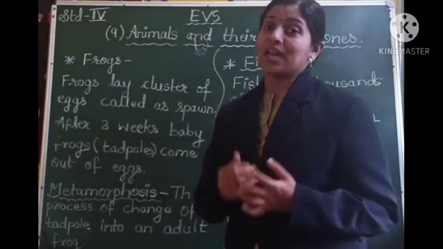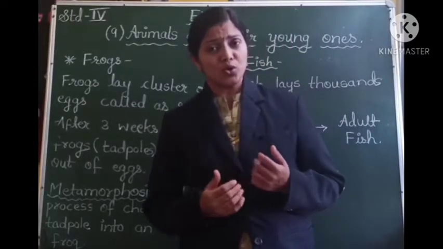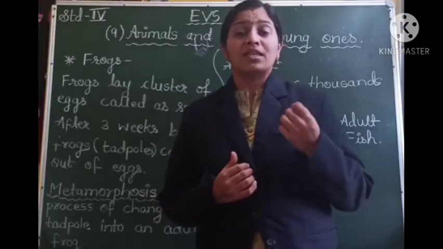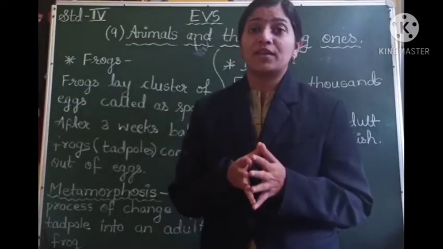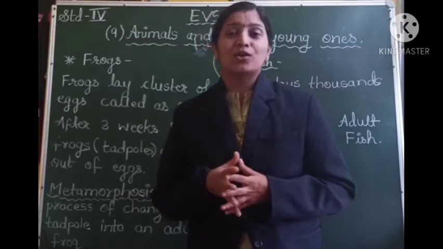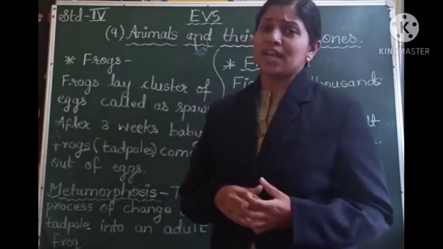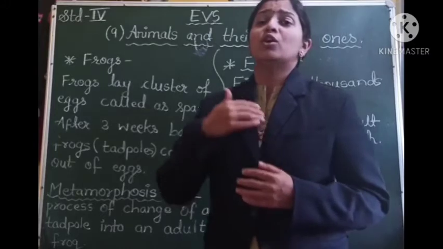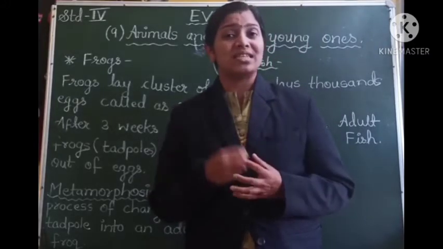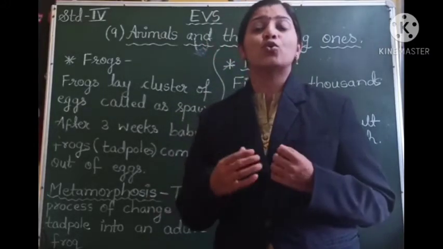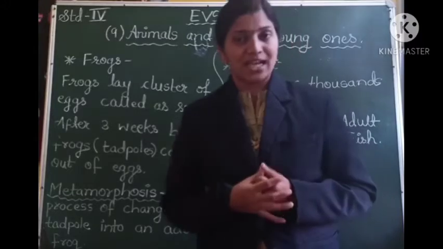But gradually, as the tadpole grows, what happens? This tadpole has a tiny tail, so that is why it looks like a fish. But gradually, as this tadpole grows, it loses its tail, and then the growth of its legs takes place.